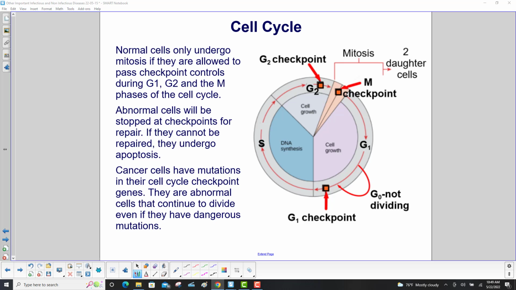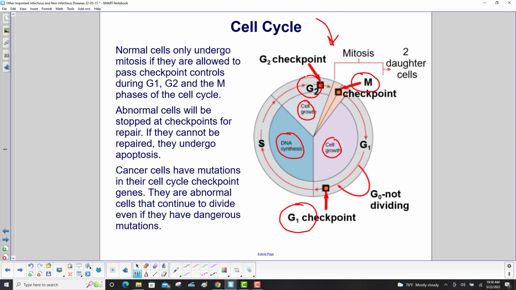You might want to pause on this video after we talk about it and just study the cycle here. Normal cells only undergo mitosis if they are allowed to pass checkpoint controls during the G1, G2, and M phases of the cell cycle. So here we have cell growth, here's DNA synthesis, and here's some more cell growth. Abnormal cells will be stopped at checkpoints for repair. If they cannot be repaired, they undergo apoptosis.